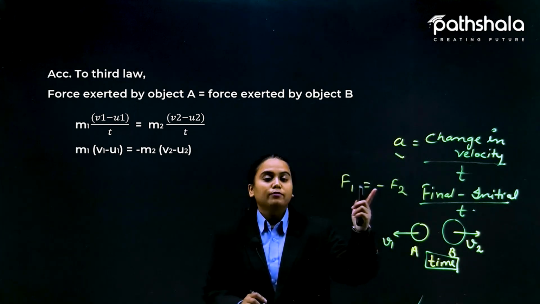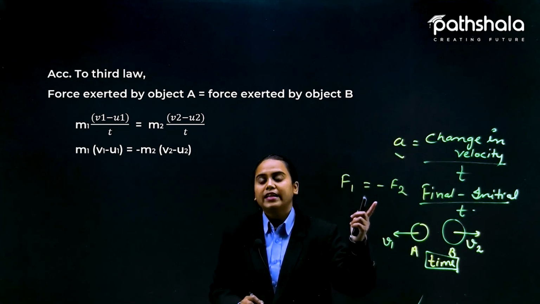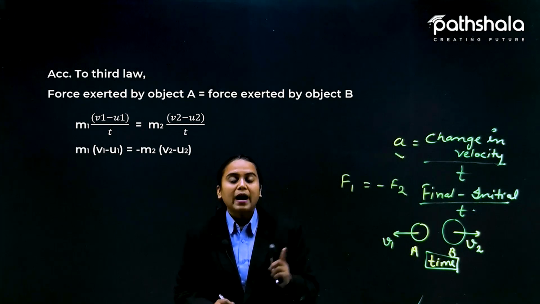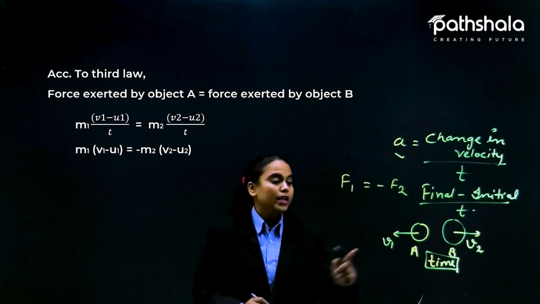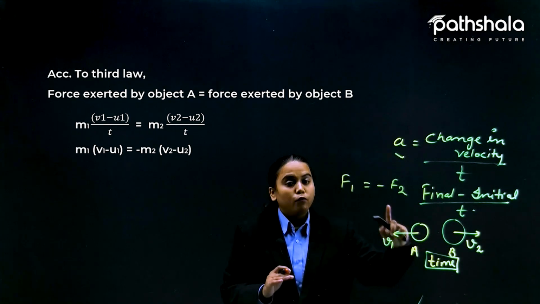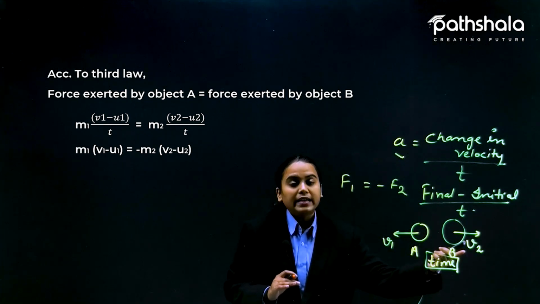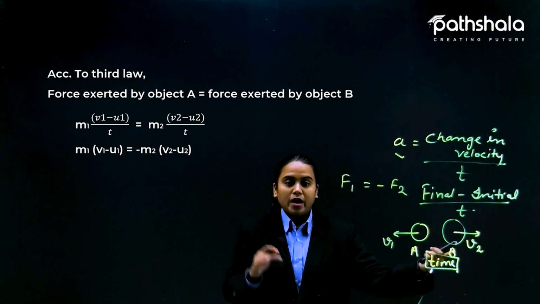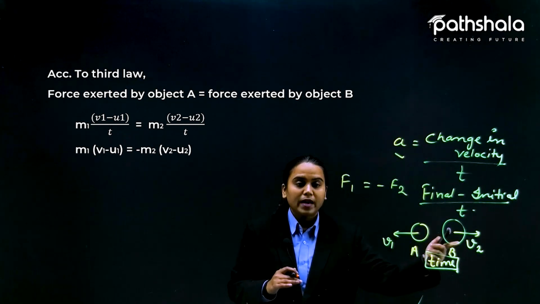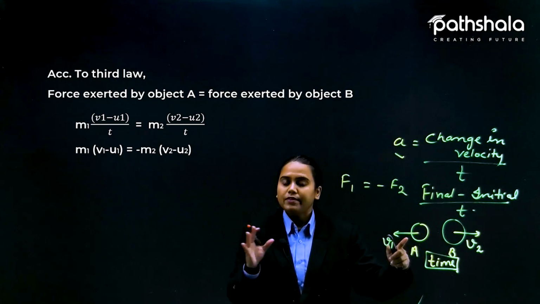Opposite direction is working here. That is why we have taken the minus sign here. So don't forget to put minus. That actually shows the force applicable on one body would be opposite in direction to the other body. If we are taking this as positive, this would be negative, and if this would be positive, then this would be negative itself.